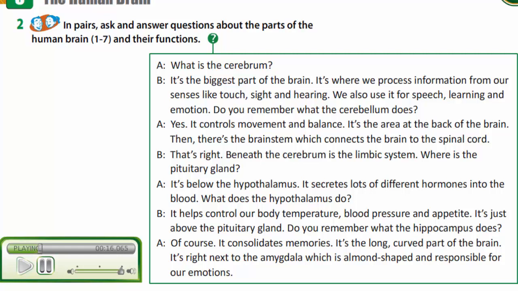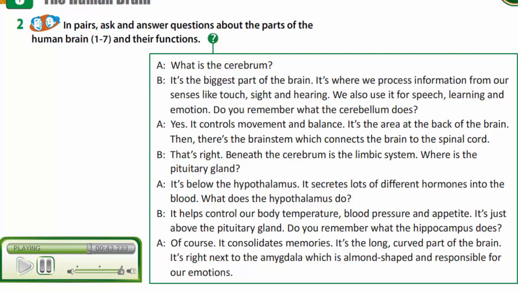Do you remember what the cerebellum does? Yes, it controls movement and balance. It's the area at the back of the brain. Then there's the brainstem, which connects the brain to the spinal cord. That's right. Beneath the cerebrum is the limbic system. Where is the pituitary gland? It's below the hypothalamus. It secretes lots of different hormones into the blood.